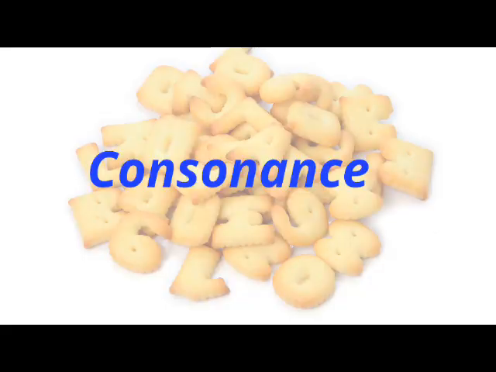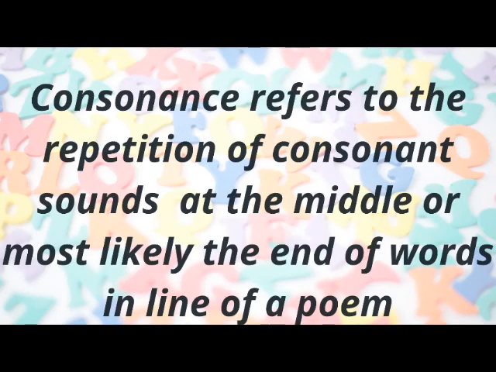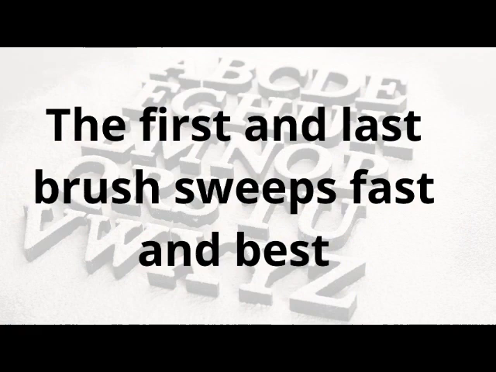Consonance is also the repetition of consonant sound, but most likely at the end of a word. For example, the first and last brush sweep fast and burst. We have the sound t in first, the sound t in last, the sound t in fast, the sound t in burst.